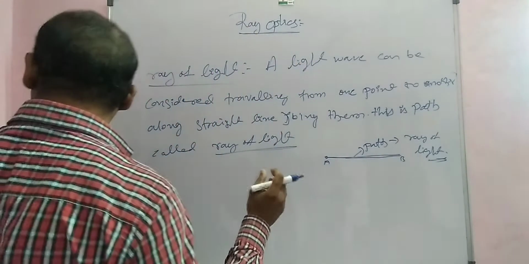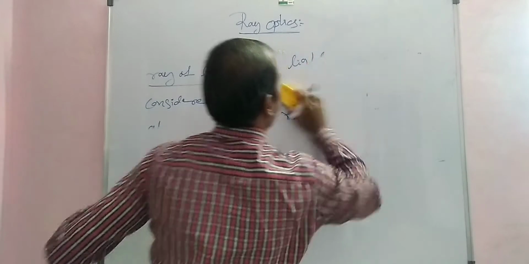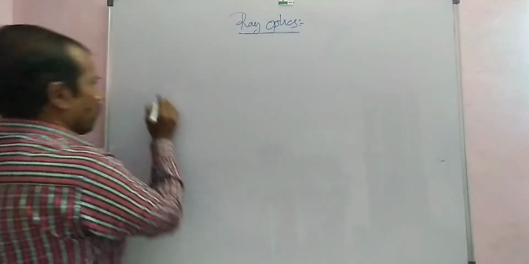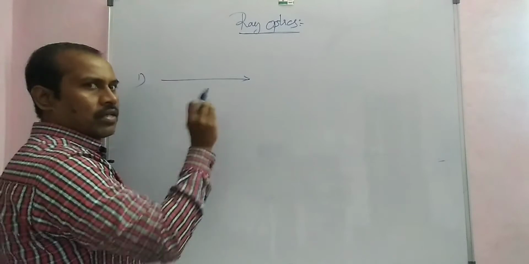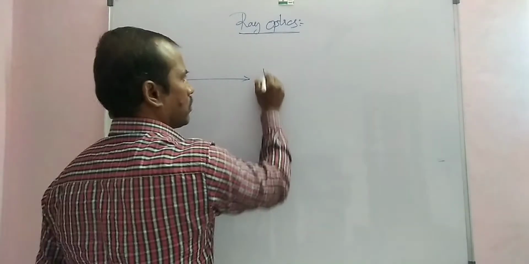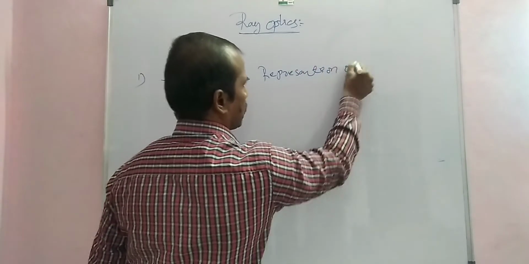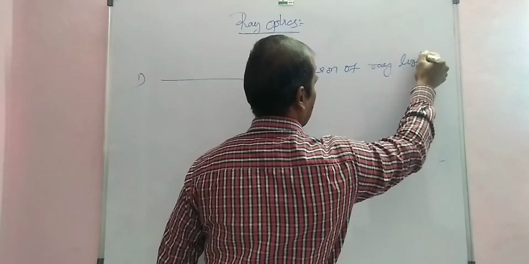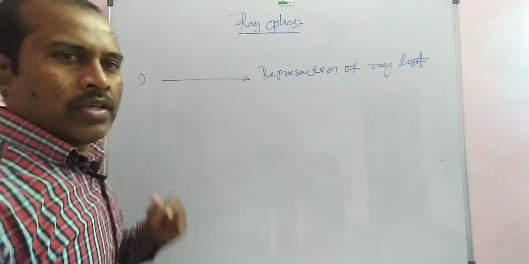There are three types here. First one: the ray of light. A single straight line is the representation of a ray of light.